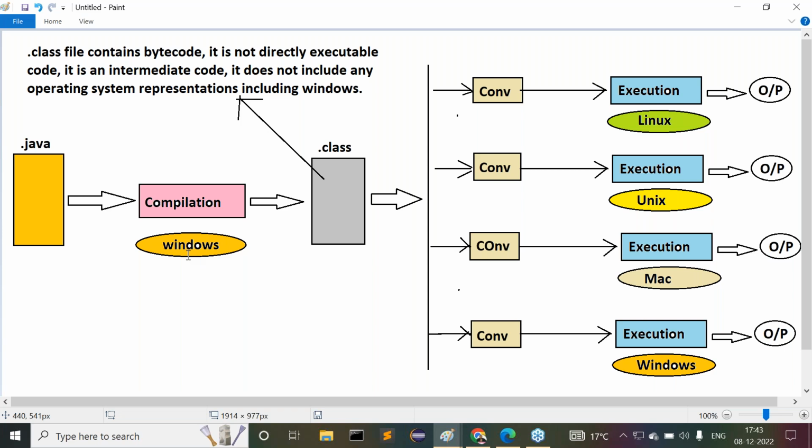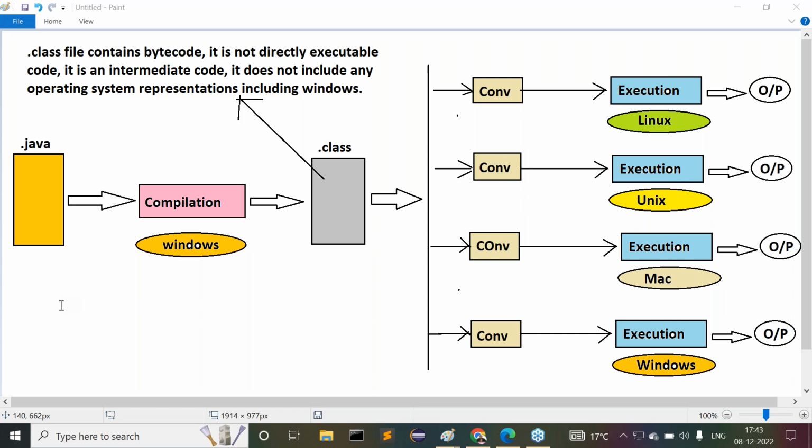Now, our requirement is completed, right? Do all of you understand my point? Okay, fine. So finally, a Java program is compiled in one operating system and executed in multiple operating systems. This is exactly the point we understood clearly. Because of this reason, Java is a platform independent programming language. Due to this reason, we can conclude Java is platform independent.